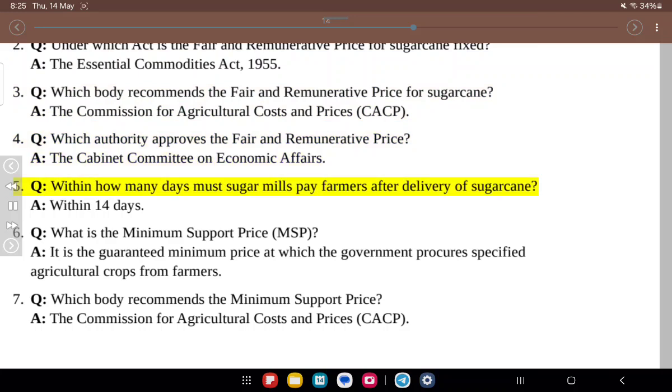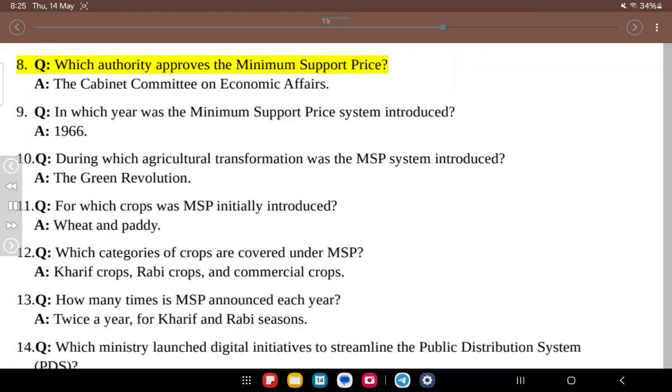5. Q. Within how many days must sugar mills pay farmers after delivery of sugarcane? A. Within 14 days. 6. Q. What is the minimum support price, MSP? A. It is the guaranteed minimum price at which the government procures specified agricultural crops from farmers. 7. Q. Which body recommends the minimum support price? A. The Commission for Agricultural Costs and Prices, CACP. 8. Q. Which authority approves the minimum support price? A. The Cabinet Committee on Economic Affairs.